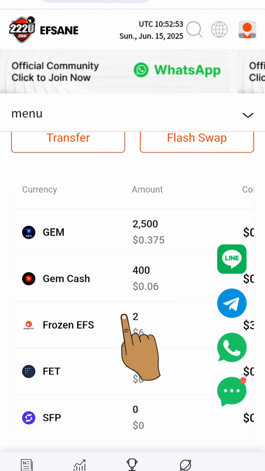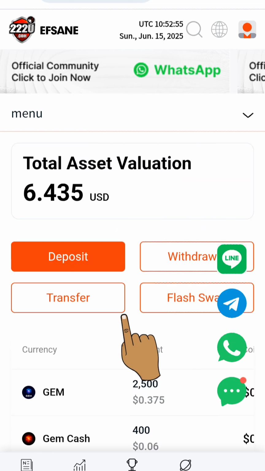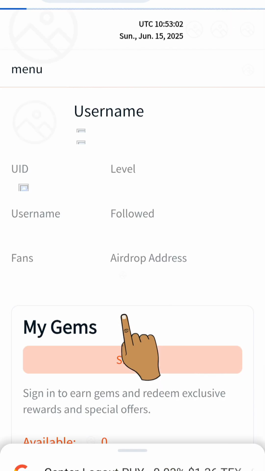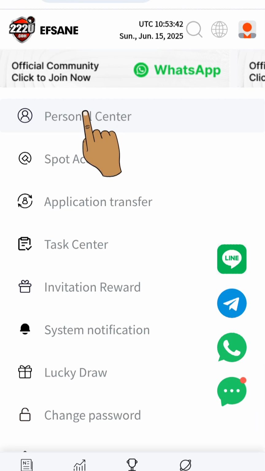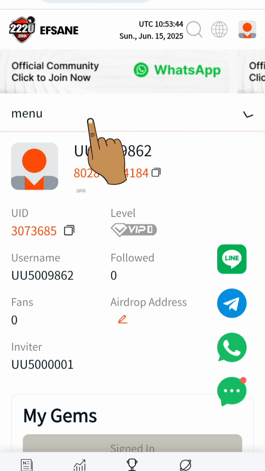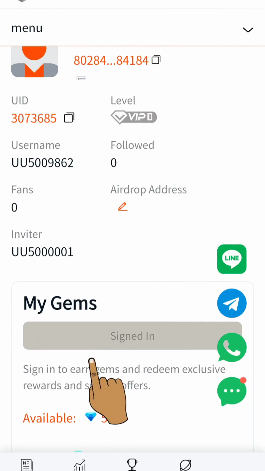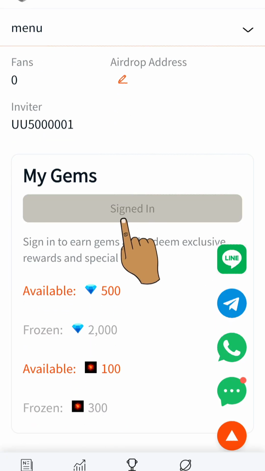Okay, now guys, I want to show you other extra ways on how you're going to be earning on this platform. But before I do that, quickly let me show you how you need to check in every single day. You see where it says personal center here, just click on this personal center. Now this you have to do every single day. You see where it says sign in here. Just come up here every single day and click on this sign in.